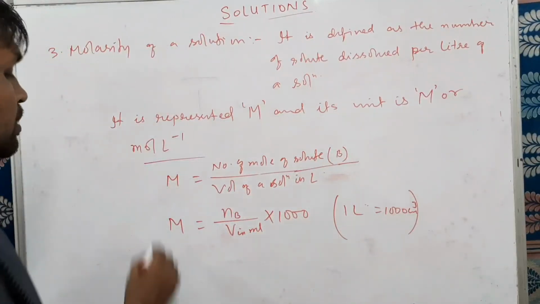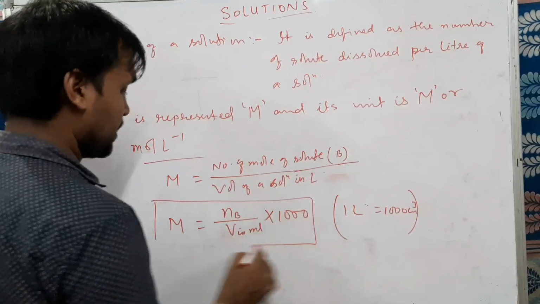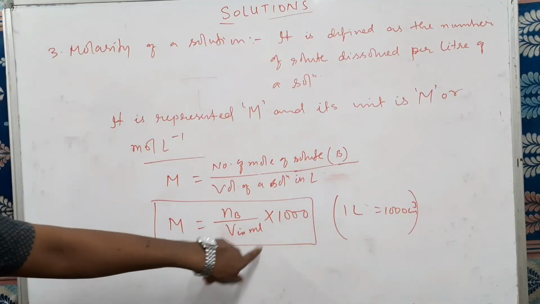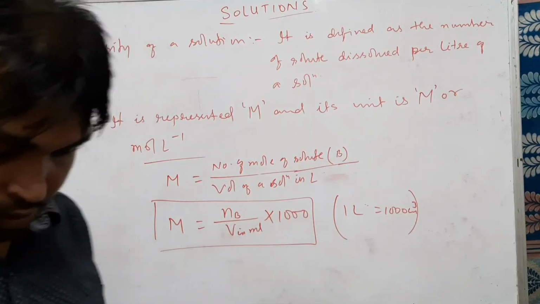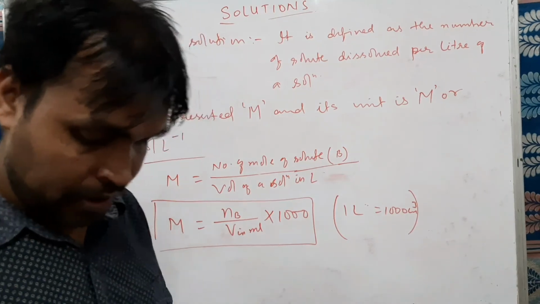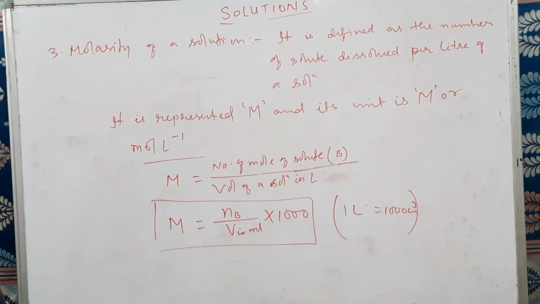So mathematically, molarity equals the number of moles of solute by volume of the solution, into 1000. Okay, dear students, so you might have got it.